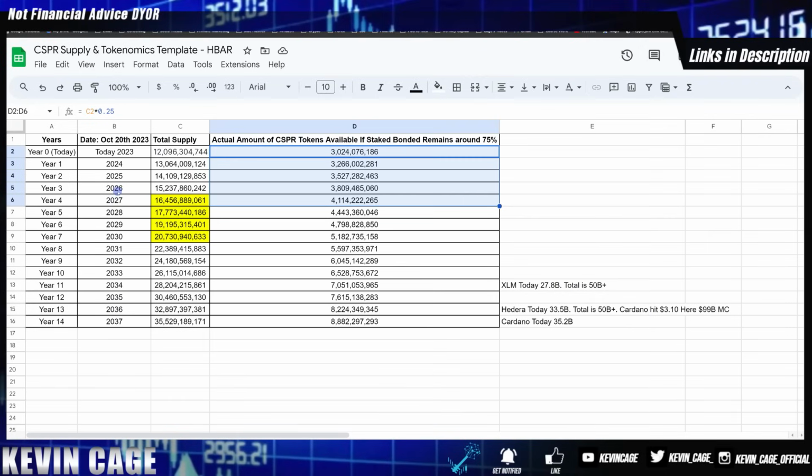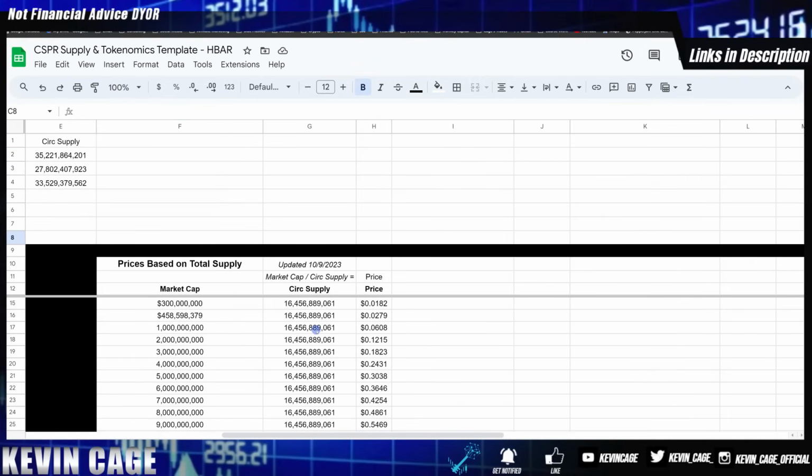And if I wanted to take a look at 2025, 2027 and just plug in those numbers, I could take a look at the potential future circulating supply or total supply just to get a gauge and see if there's actually an ROI and if this is worth my time.